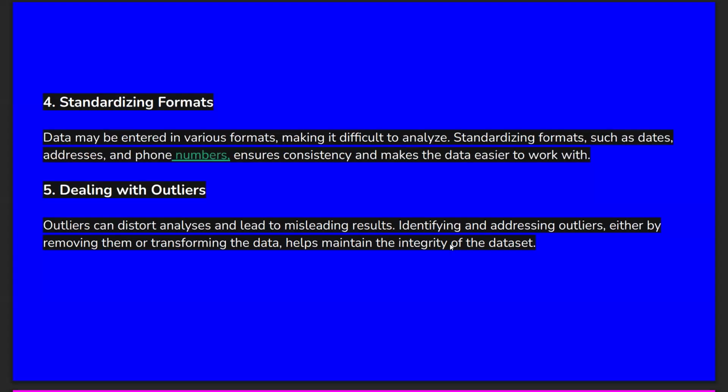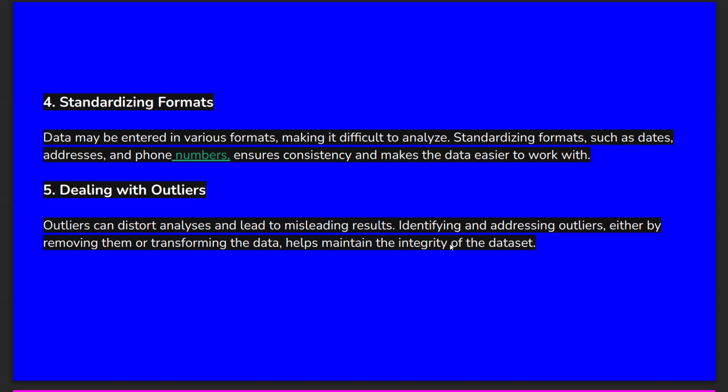Next one, standardizing formats. Data may be entered in various formats, making it difficult to analyze. Every format has a different structure for the data, so analyzing data in various structures becomes difficult and complicated.